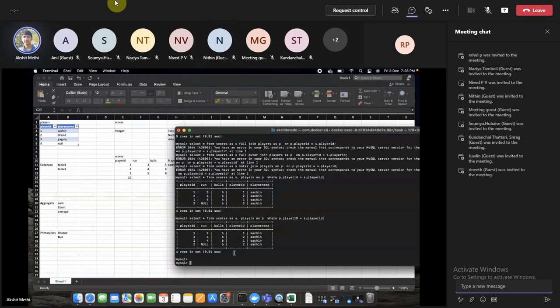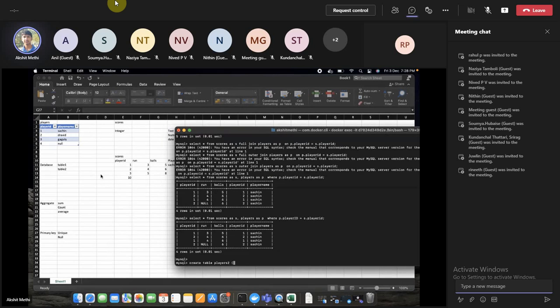While we can make a key a primary key at the time of creating the table. Like if I create a new table, let's say create table players duplicate, or just to keep the name short, players 2.